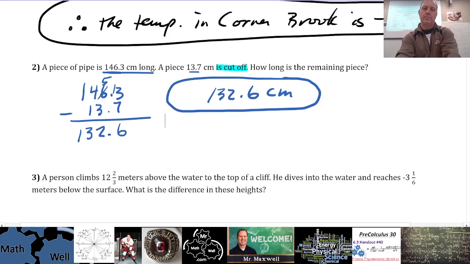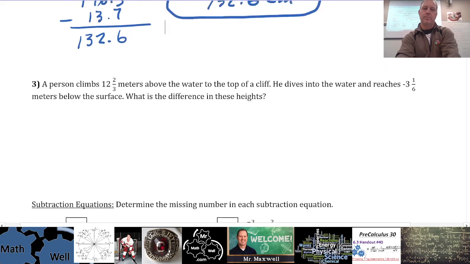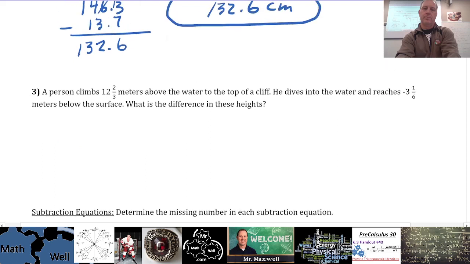How you guys feeling about this? Good? Yes? Some nods. Okay. All right. Number three. So let's take a look at the last word problem that we have here on our notes package. A person climbs 12 2/3 meters above the water to the top of a cliff. All right. So if you're visual people, and in math, you should, when you can, draw a picture or a diagram or a sketch of the situation. Might help you understand what the question's asking for. I would strongly encourage that, even if you're not a visual type person.